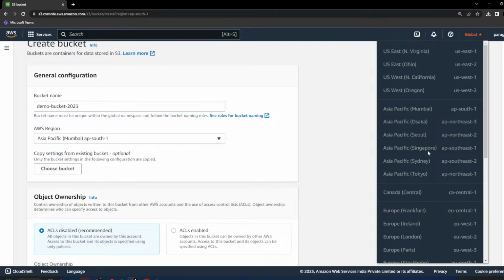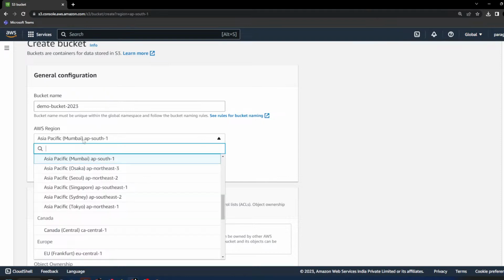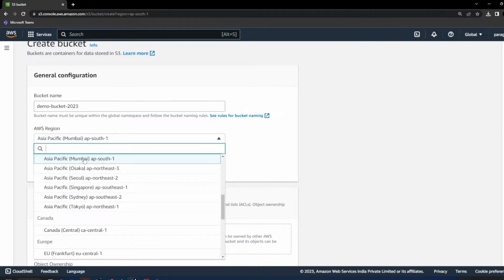That's why here we don't have to select the region, because the bucket which we are creating will belong to one particular region. That means all the data which you are storing in this bucket will be stored in the Mumbai region, or basically the data centers belonging to Mumbai.